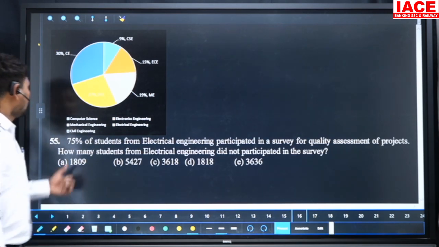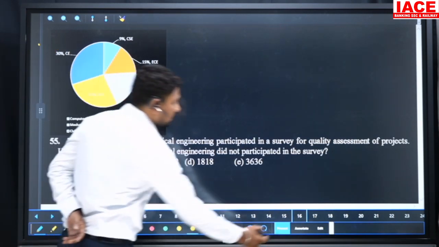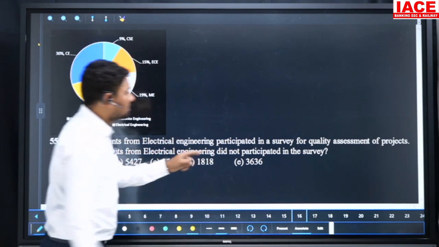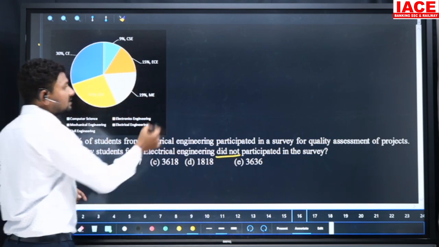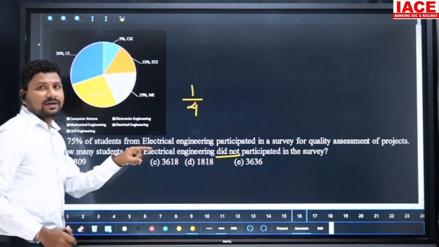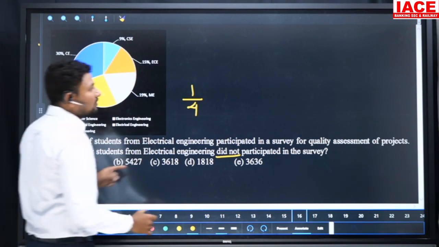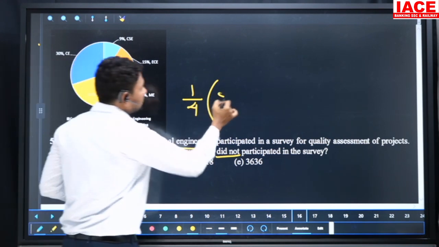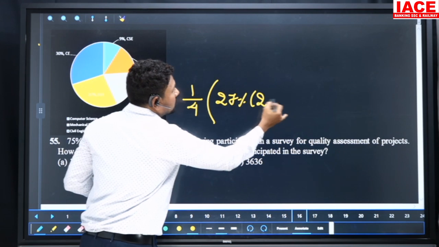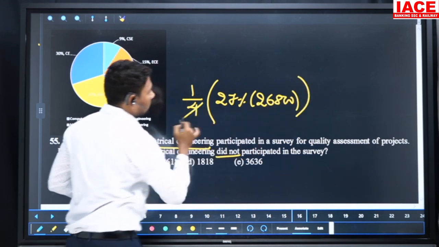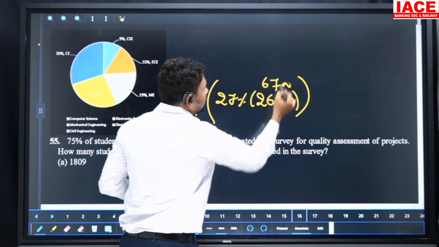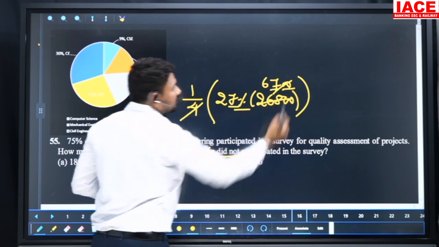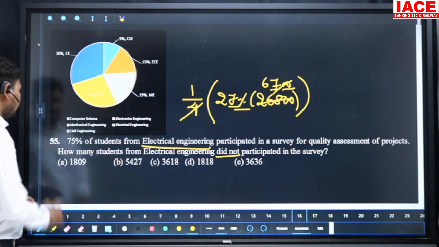Next, 75% of the students from electrical engineering participated in a survey for quality assessment of the project. How many students from electrical engineering did not? Did not means 75% participated, so 25% did not participate. We need those who did not: 1/4, which is equal to 25%, and they are asking for electrical engineering. Electrical engineering is 27%. 1/4 of 27% of 26,800: 4 twos, 4 sixes are 24, 4 sevens are 28, and percentage wise the 2 zeros cancel. 27 into 67, 7 into 7 is 49. Which option contains the last digit 9? That is our answer. Our option is A.